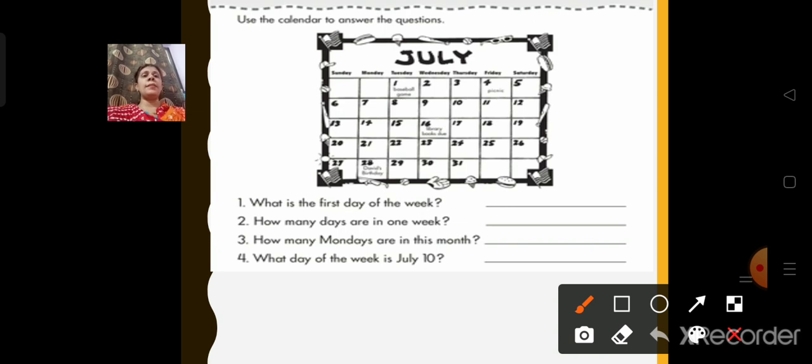How many Mondays are in this month? Let us count the Mondays now. 1, 2, 3, 4. Children, you are going to count only the Mondays where the dates are written. I have seen in the formative also many children have counted the Monday which is empty. You don't have to count that Monday. You have to count only the Mondays which have numbers. So we have 1, 2, 3 and 4. There are 4 Mondays.